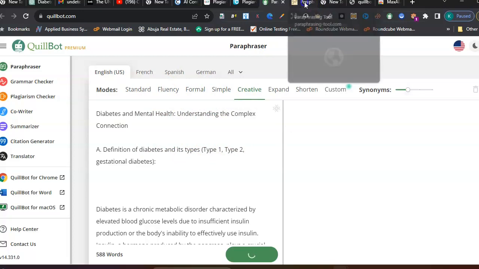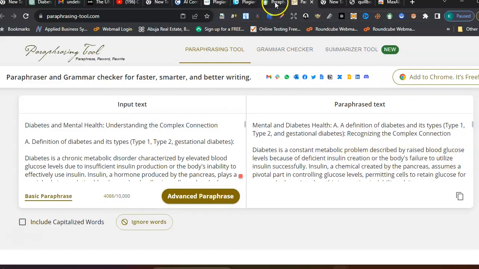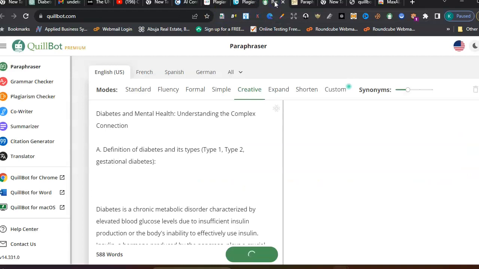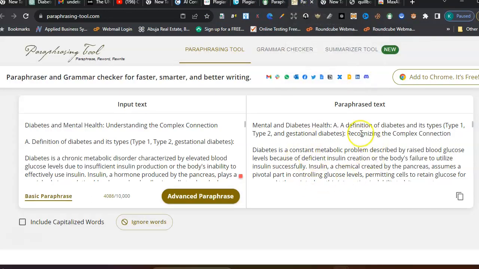So I also use this paraphrasing tool, and the advanced tool is actually QuillBot. But then let's try this out. And another reason why I use this is because it accommodates 10,000 words at a go. So that's another reason why I use this. Let's quickly check QuillBot. QuillBot is still rolling, so let's continue with this.